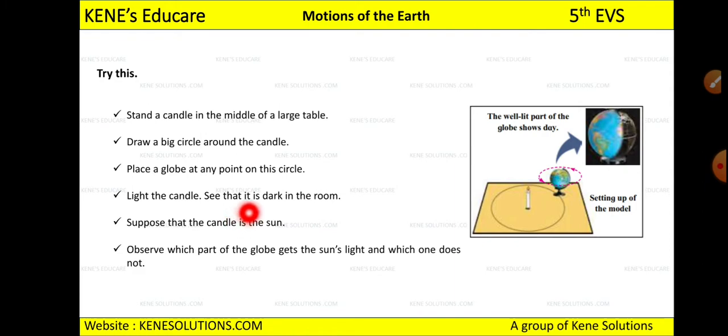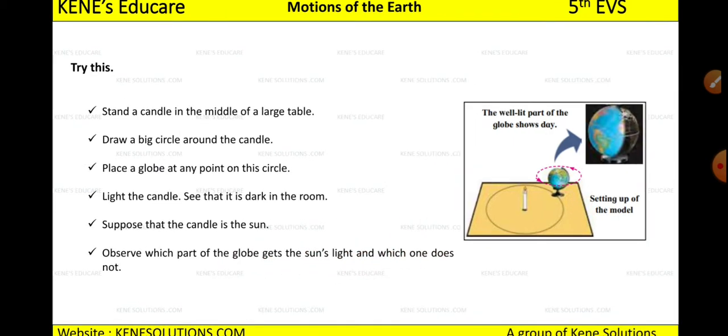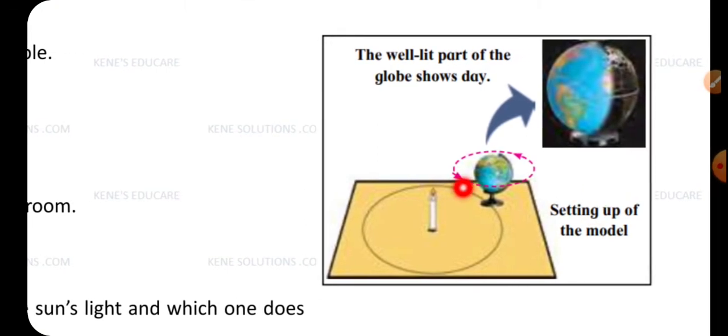Now see that it is dark in the room. You should switch off the light, and only this candle you should light up and place the globe. Now suppose that the candle is the sun. Now this is the sun and this is the earth, right? Earth revolves around the sun, right? So this is the sun and the earth is revolving around the sun. So observe which part of the globe gets the sunlight and which one does not. The part which will be in front of the candle will get the sunlight, and the back side of the earth will not get the sunlight, right?